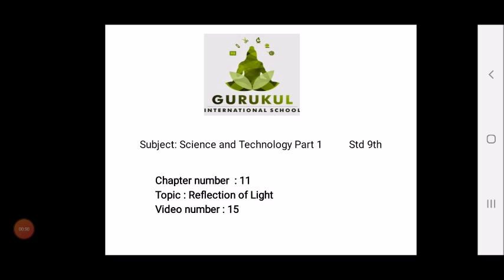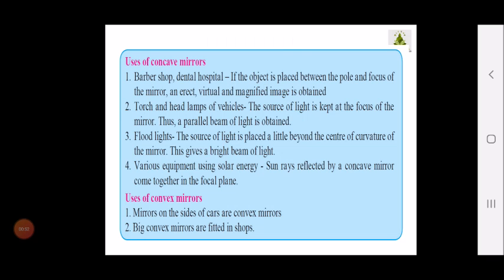So children, concave mirrors are used in dental hospitals and in barber shops. Whenever you visit a dentist, you see he is checking your tooth with a special type of mirror. That is nothing but a concave mirror. So how can you determine if the mirror is concave or convex? If the object is placed between the pole and the focus of the mirror, an erect, virtual and magnified image is obtained.